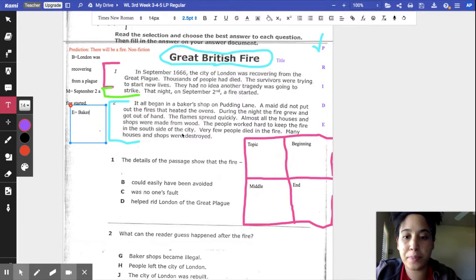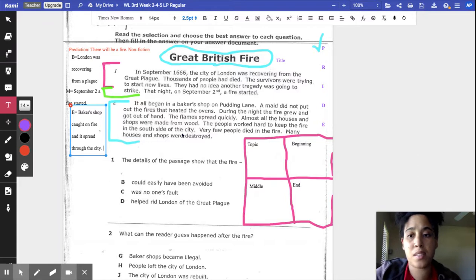So let's go ahead and write that for our second paragraph. Baker shop caught on fire and it spread to the city. What spread to the city? The fire spread to the city.